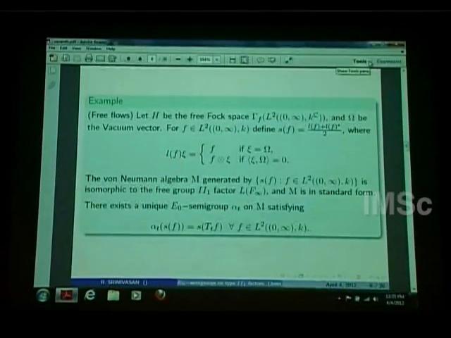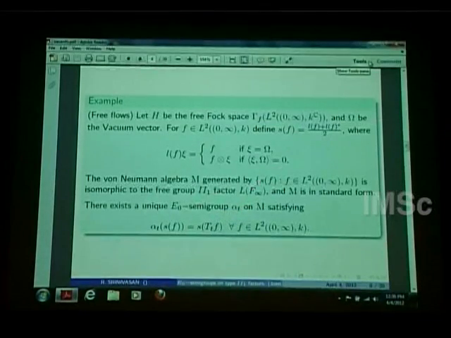So I define L(f) as the left creation operator, which takes the vacuum vector to f, and for any other vector orthogonal to the vacuum vector, it just attaches an f on the left. Full Fock, yeah, that's free Fock, full Fock. So the von Neumann algebra generated by this S(f), which is just the average of L(f) and L(f) star, it's well known that it's isomorphic to the free group factor with infinitely many generators, which is L(F_infinity). So it's isomorphic to that.